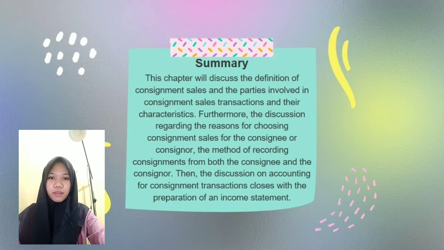First topic is the summary of this chapter. This chapter will discuss the definition of consignment sales and the parties involved in consignment sales transactions and their characteristics. Furthermore, the discussion regarding the reasons for choosing consignment sales for the consignor or consignee, and the method of recording consignment from both the consignor and the consignee. Then, the discussion on accounting for consignment transactions closes with the preparation of an income statement.